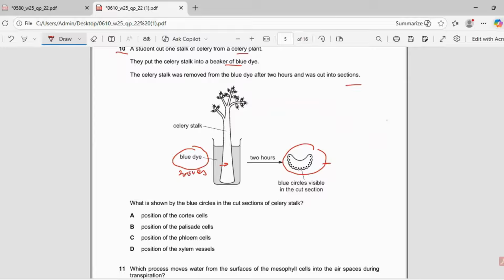Since the blue dye moves with water and the water conducting tissue in a plant is xylem, these blue circles show the xylem carrying the dye, because water moves into the xylem vessels. So this shows the position of xylem vessels. So the answer will be D.